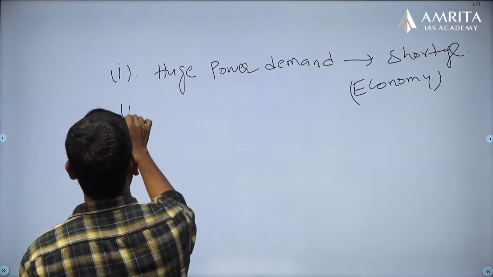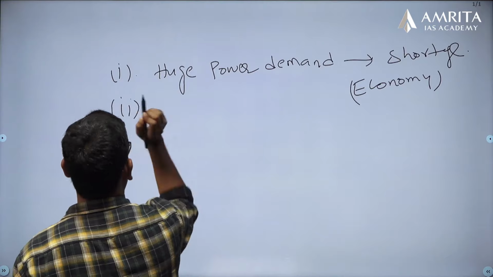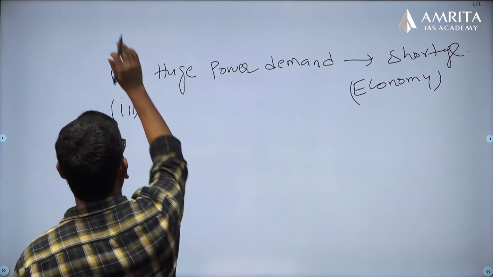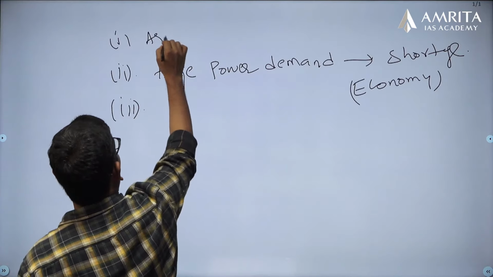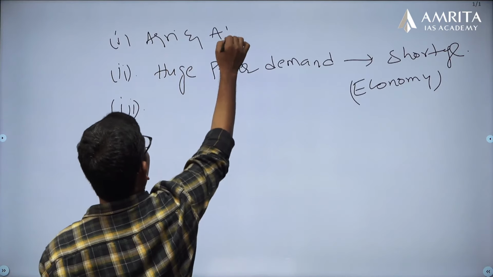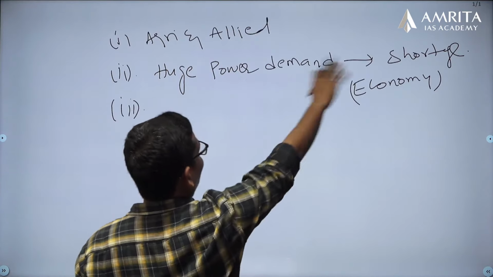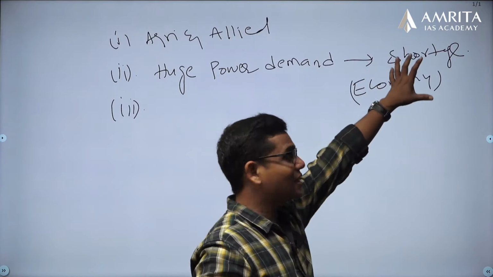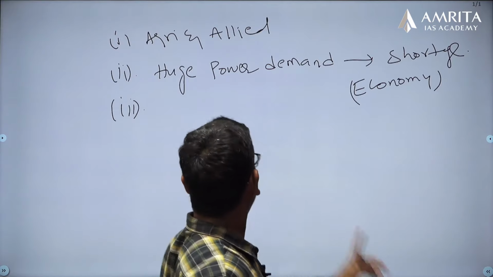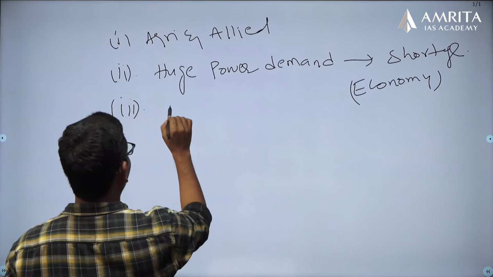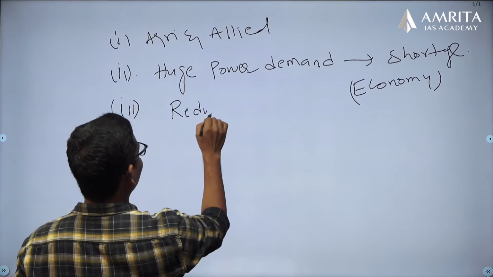Economic activity stalled because of power cuts.